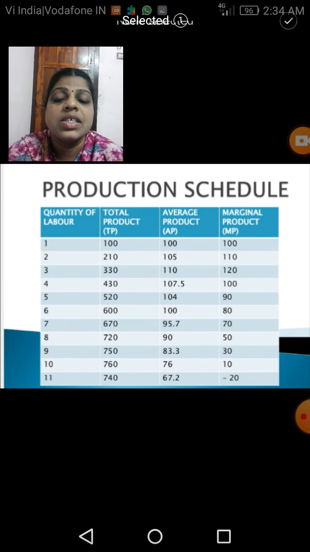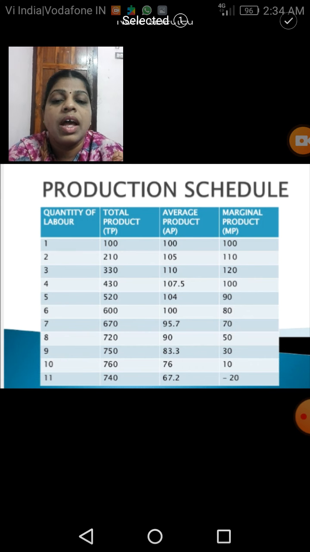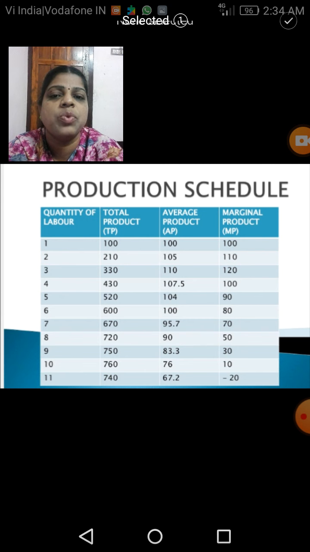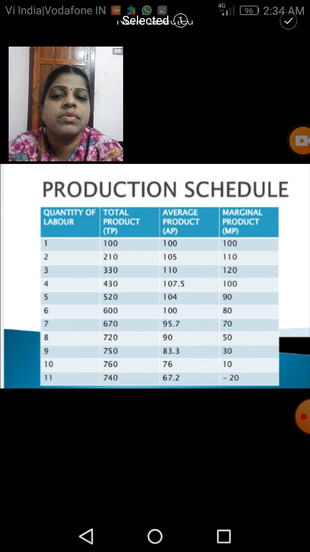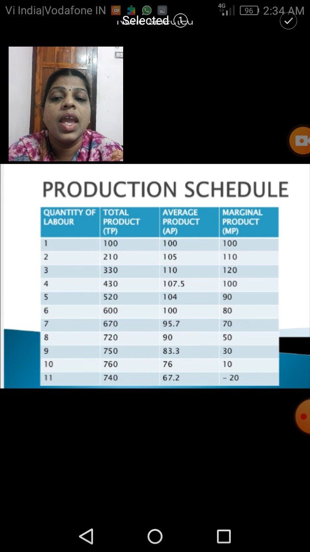Children, what is this? Yes, this is the production schedule. And this total product, this average product, this marginal product, we have explained in our previous module. But still, to understand the output, I told you about the law of variable proportions and how the output changes. To show that, I have presented the production schedule here. And you know how to calculate the TP, AP and the MP. Different formulas are there to calculate the TP, AP and the MP.